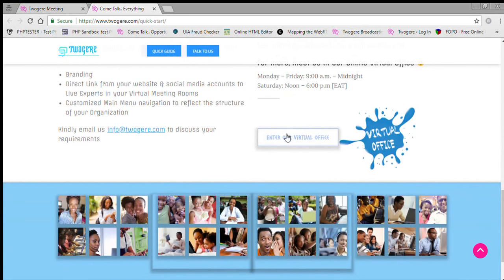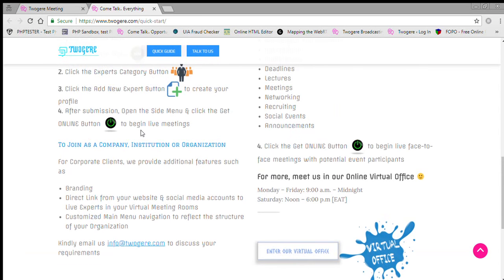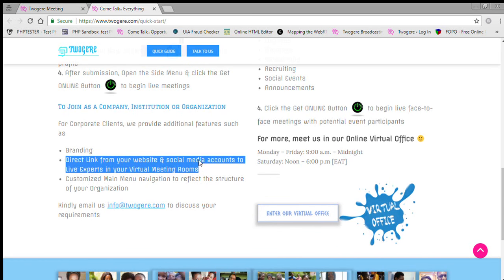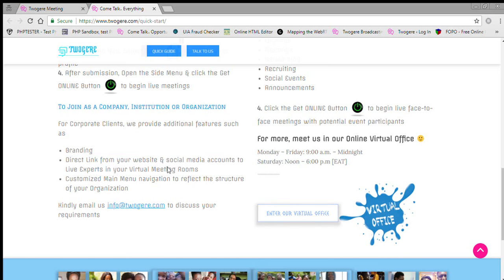But just also to hint on the issue of the virtual office for corporate, like you can see here, to join as a company, there are additional features like branding. There's a direct link from your website and social media accounts to live experts in your own virtual meeting rooms. So what that means is that you can have your own website and just a button that a client will come and click that says something like enter your virtual office or live meeting.